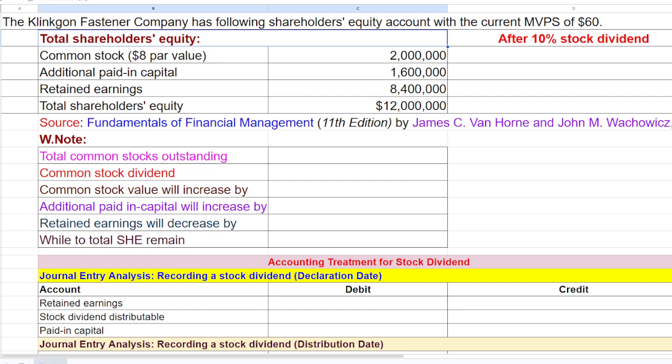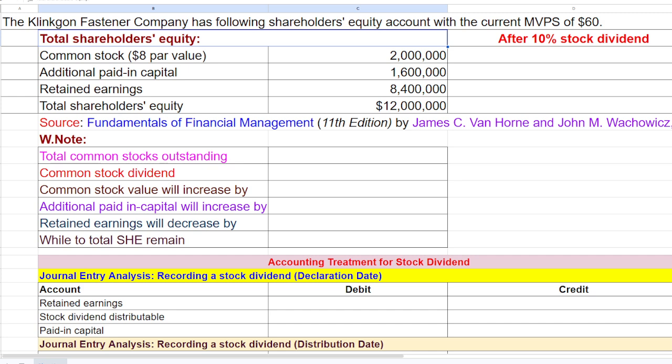One is providing a cash dividend to the shareholders, and the next is buying back shares, which is also known as treasury stock. But if the company's cash position is not good, the company would prefer to declare and distribute a stock dividend, which is called bonus shares. So once the company distributes it, let's discuss how it affects each component of shareholder equity.